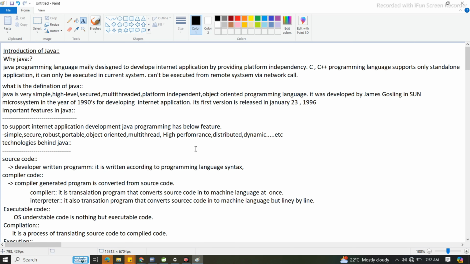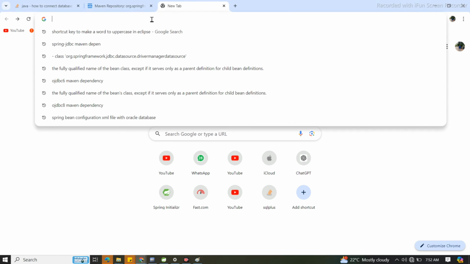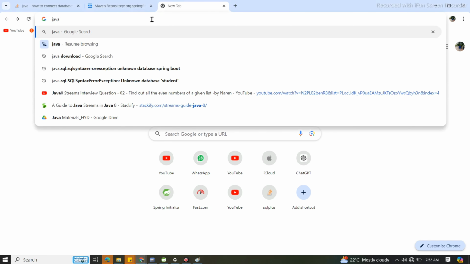Understood or not? So if you go to Google and search Java, nowadays Java 21 is the latest version. Java 21 came into the picture.